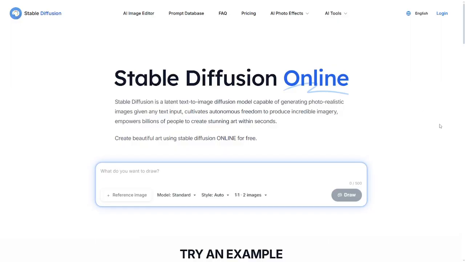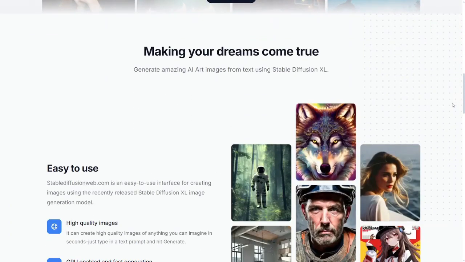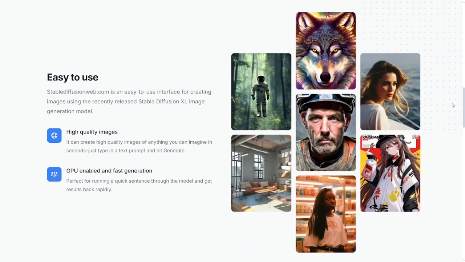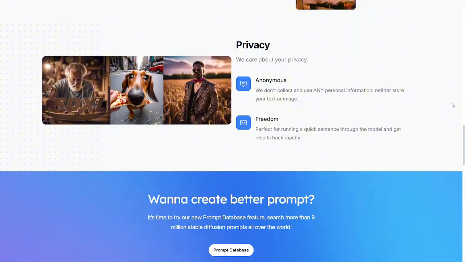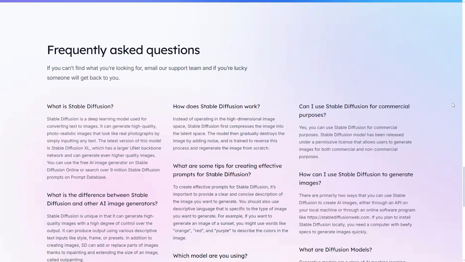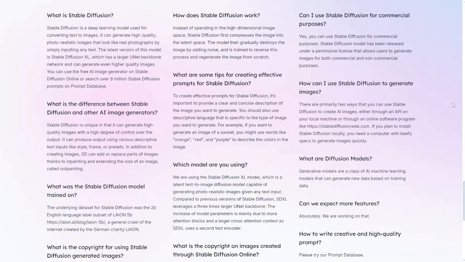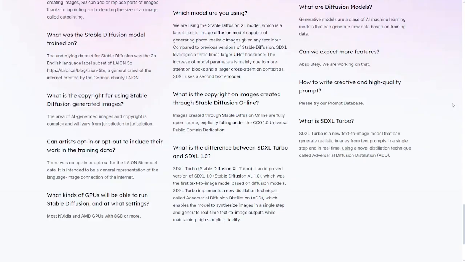Stable Diffusion offers a very different experience. It is open source, so you can run it locally on your own machine or on a private server. This gives you complete ownership over the model, the data, and the entire workflow. You can install custom checkpoints, use community-trained models, or fine-tune your own version for specific styles or brands.